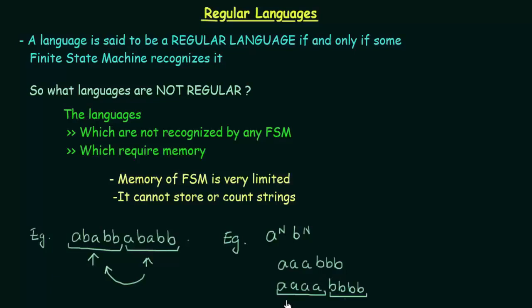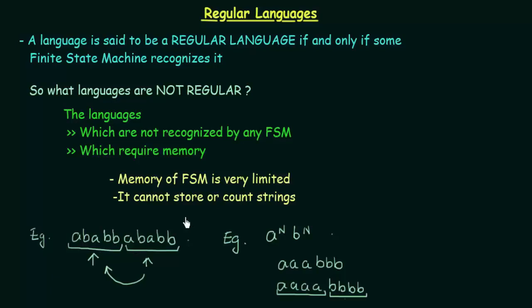Here also I need to keep a count that I had 4 A's, then only can I repeat 4 B's. But we have already said that it cannot count strings. A finite state machine cannot keep a count. So this also cannot be recognized by a finite state machine. Thus, it is not a regular language.